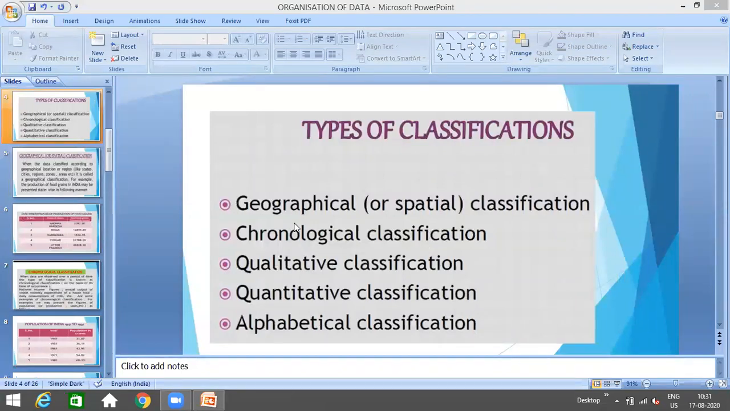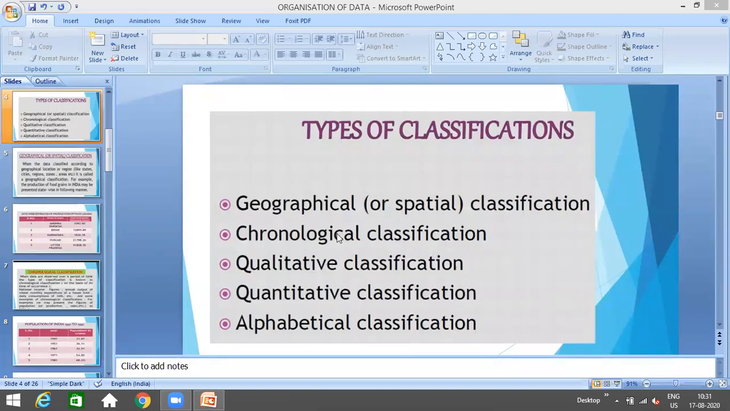All right. Let me just again tell you all 5 points, then I'll be asking you people. First is geographical or spatial classification, which means whenever the data is being classified on the basis of the geographical area. The geographical area can be the name of a city, a state, some region, or some countries. That is all about geographical classification. The example can be production of wheat in different states of the country. Then second, chronological classification.